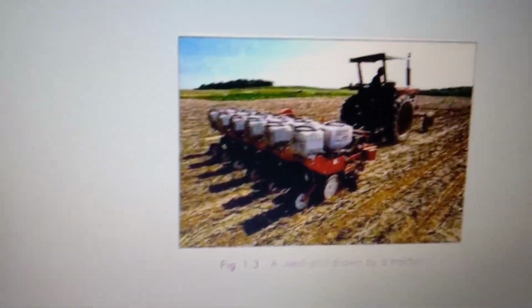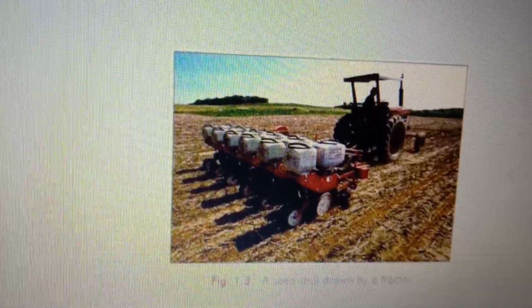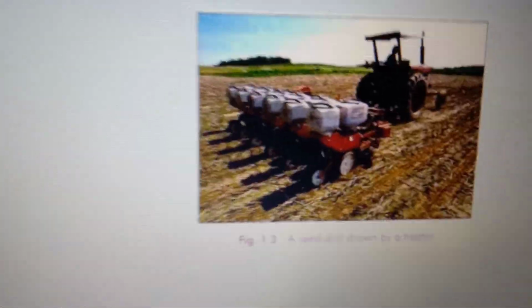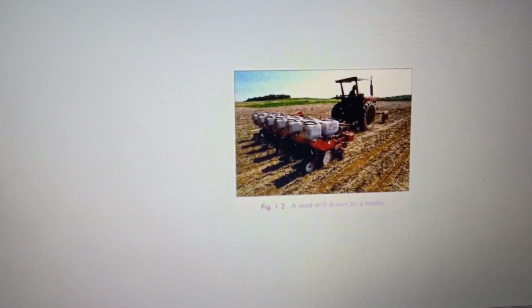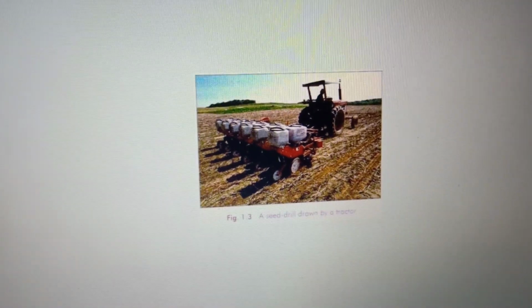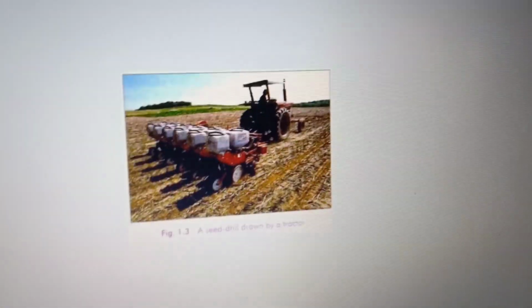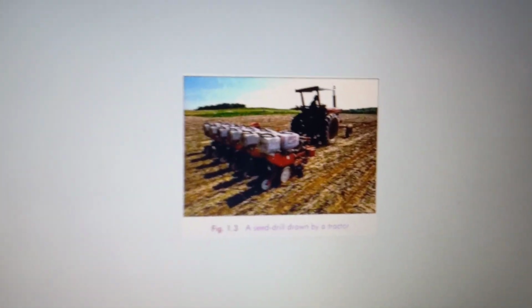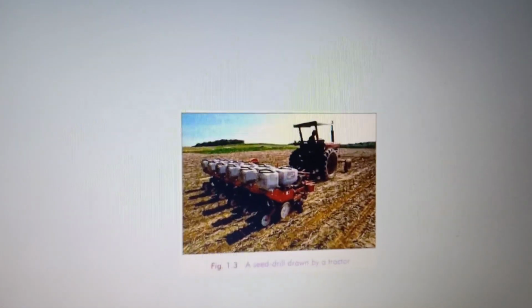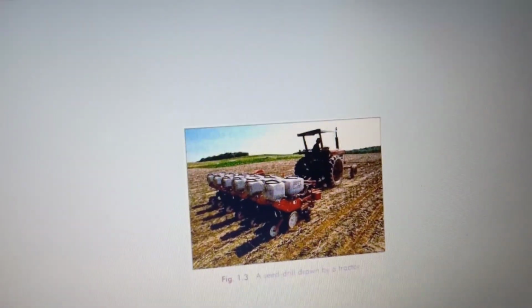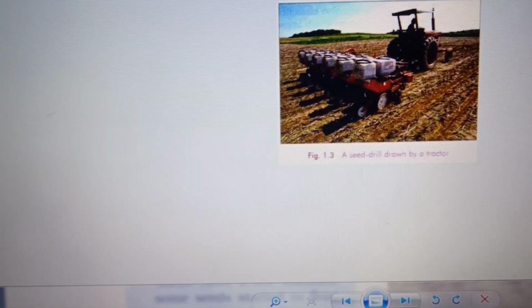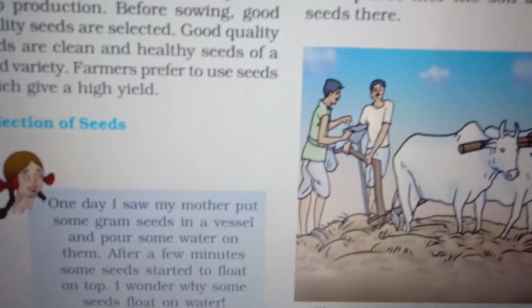An appropriate distance between the seeds is very important to avoid overcrowding of plants. Why should there not be overcrowding? Because this allows plants to get sufficient sunlight, nutrients, and water from the soil. If it is overcrowded, the plants will not get sufficient sunlight and nutrients, and they will die. Sometimes a few plants have to be removed to prevent overcrowding. If farmers feel there is too much overcrowding, they will remove some of the plants in between. Then the other plants will get sufficient sunlight, nutrients, and water.